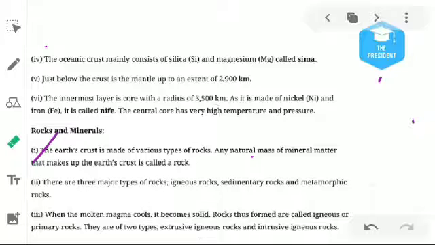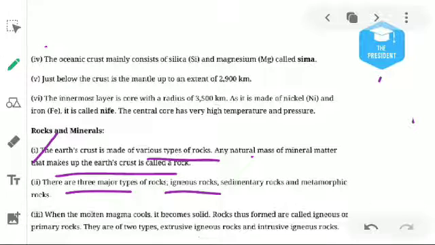Various types of rock. There are three types of rocks. The first one is the igneous rocks, meaning the rocks which are made by the volcanic process. What happens inside our earth? There are so many rocks.